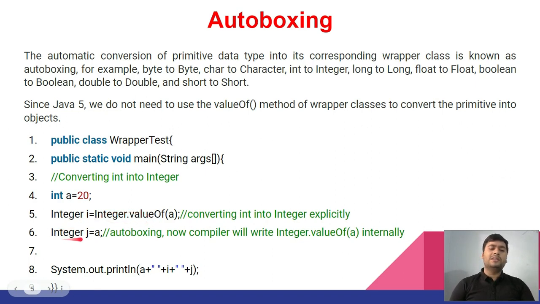But now there is no need to convert it. Directly we can create one variable, Integer j = a. Whatever primitive value you have, you can assign it here, it will automatically convert it and store it inside j. That is called autoboxing. Now the compiler writes Integer.valueOf(a) internally, you no need to write it. Right now we are using Java 1.8, Java 11, sometimes Java 15, 14, 13 or 17, 19. So in that case you don't need to write code like Integer.valueOf, that is not required. You can directly convert it, that is called autoboxing. And you can print the value.